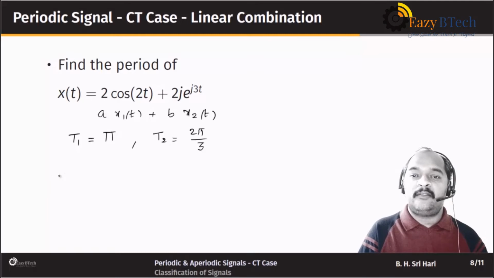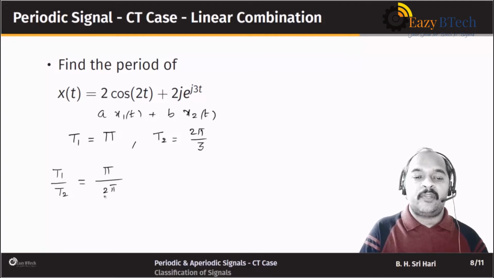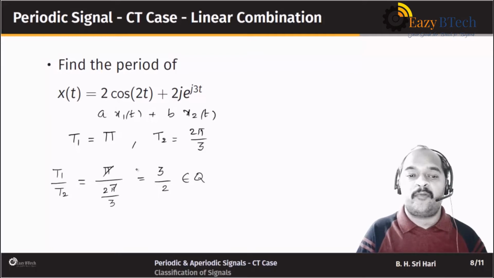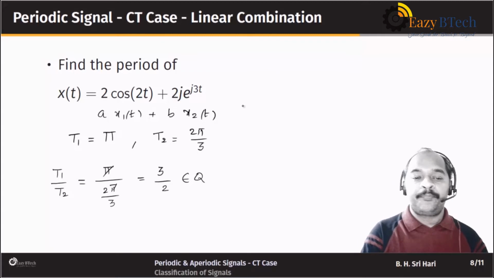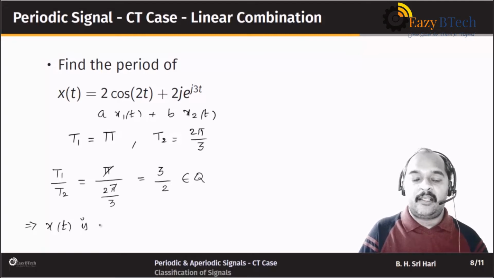Now what we have to do is check whether the ratio T1 by T2 is a rational number or not. So what is T1? That is pi, and what is T2? That is 2 pi by 3. So that turns out to be, this pi will get cancelled, 3 by 2. And because that is a rational number, the given signal x of t is a periodic signal. So this implies x of t is periodic because the ratio is a rational number.